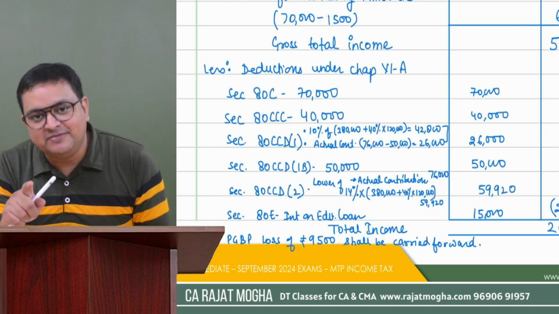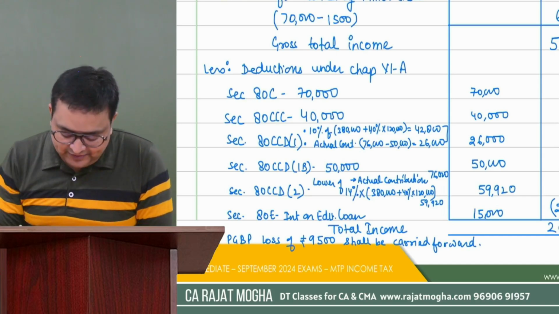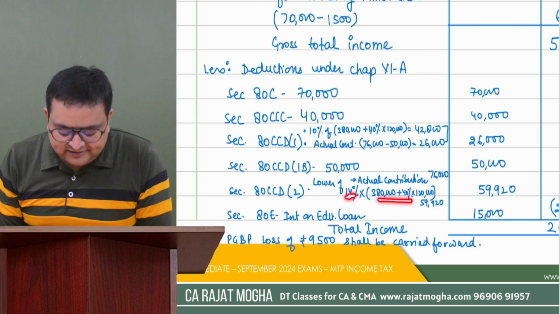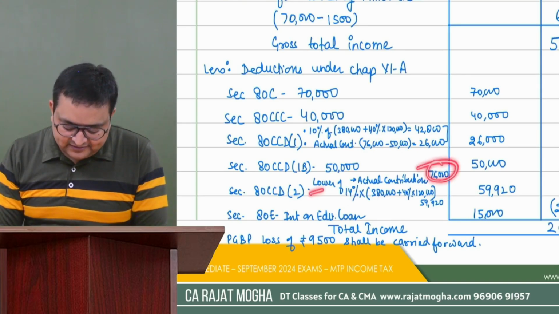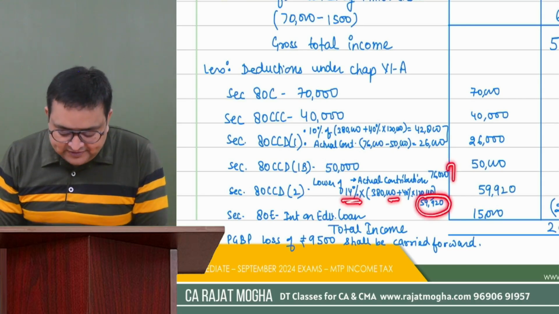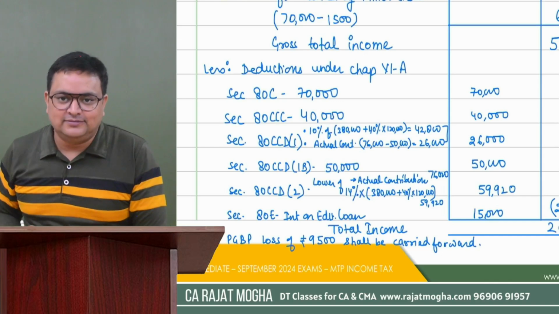Here also you can make a mistake. So please remember, the assessee was a central government employee. So we have to give 14% of that salary, basic salary plus DA forming part. So the actual contribution was 76,000. 14% of salary is 59,920. Whichever is lower is 59,920.